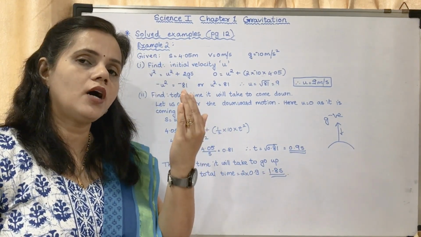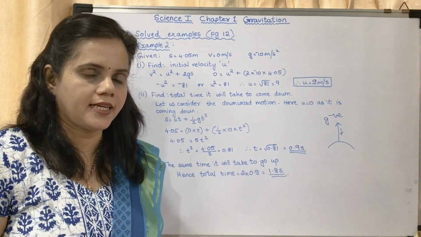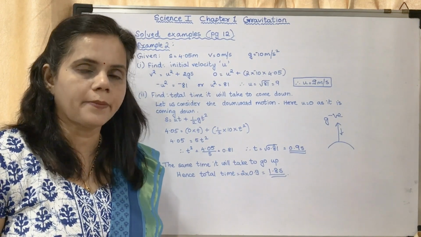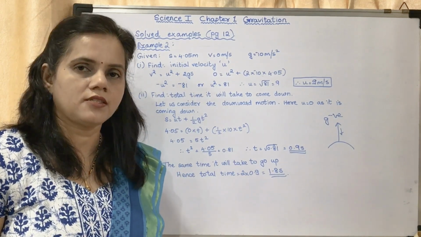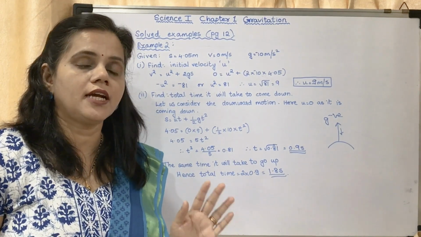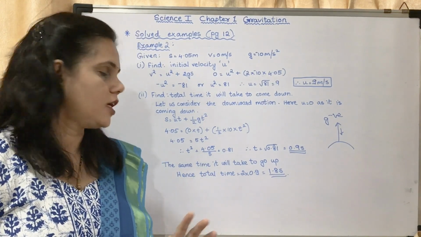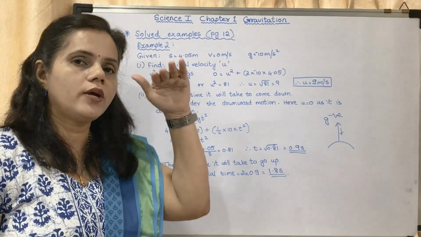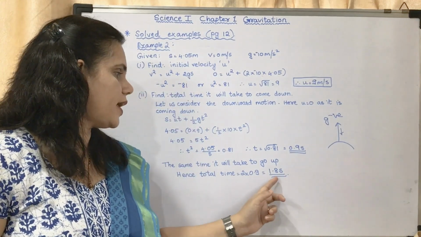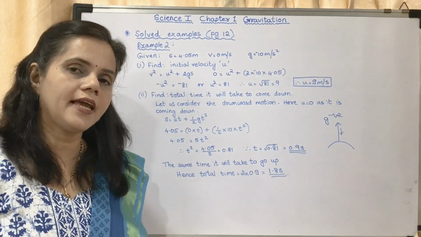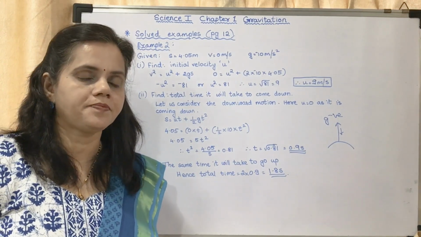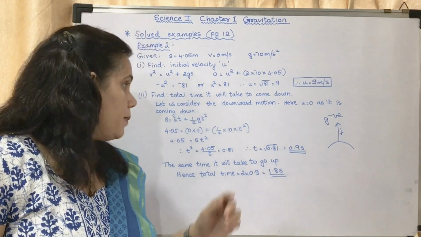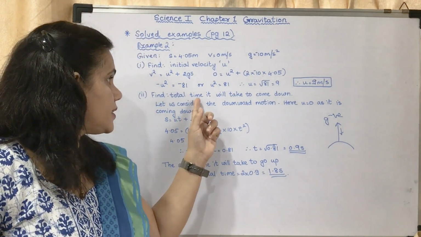What will be the time to go up? It will be 0.9 seconds. The time taken to come down and the time taken to go up is the same, because the same force of attraction is there. No other force is acting on the object. Hence, total time is equal to 2 into 0.9, that is going and coming, which is equal to 1.8 seconds.